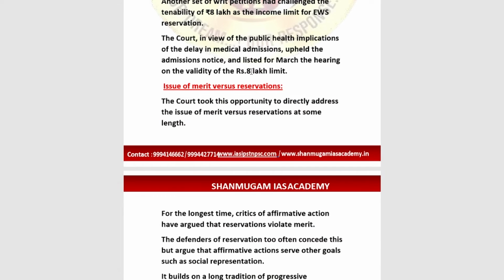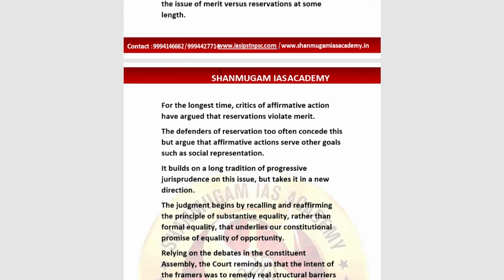So the court, in view of the public health implications of the delay in medical admissions, upheld the admission notice and listed the hearing on the validity of the rupees 8 lakh limit for March. This is what was told by the court. So what is the issue? The issue is merit versus reservations.